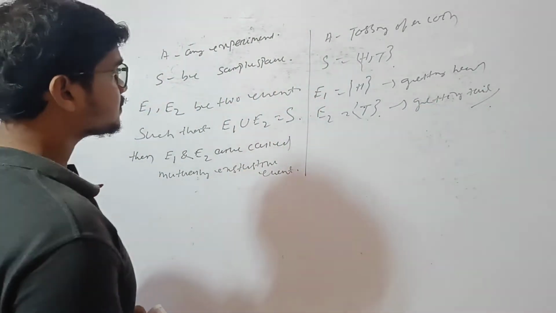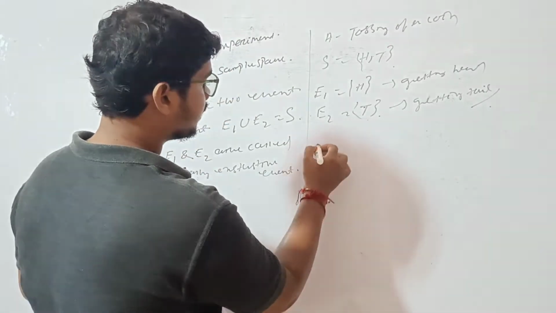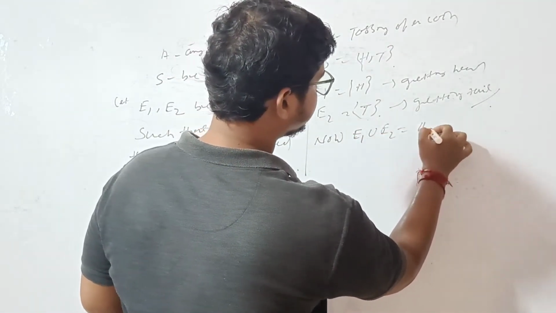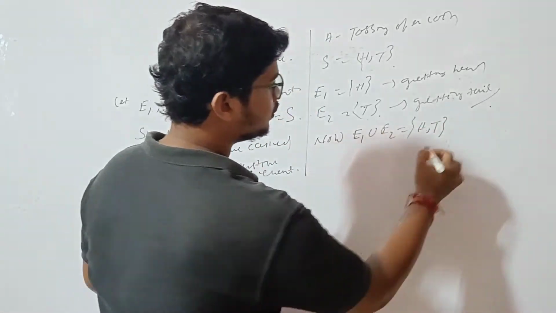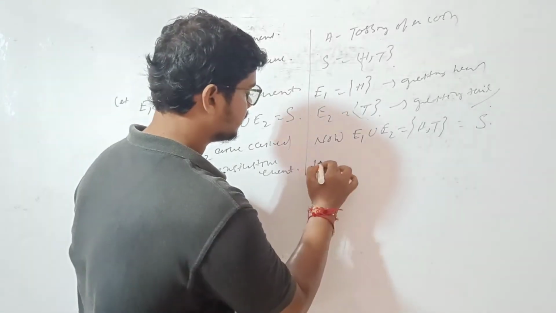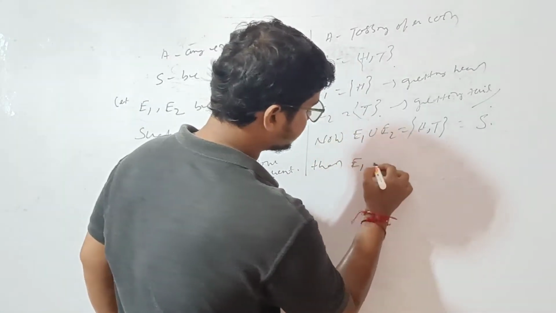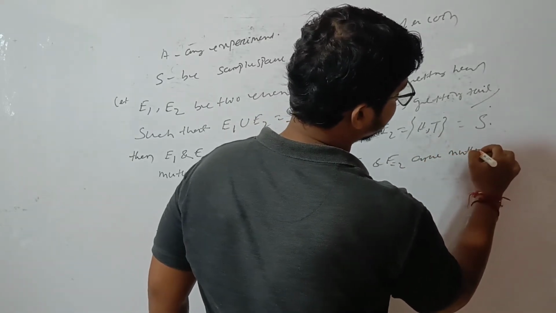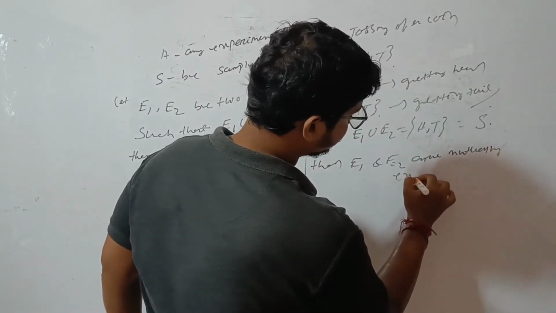Now E1 union E2 equals HT, which is equal to the sample space. Then we can say that E1 and E2 are mutually exhaustive events.